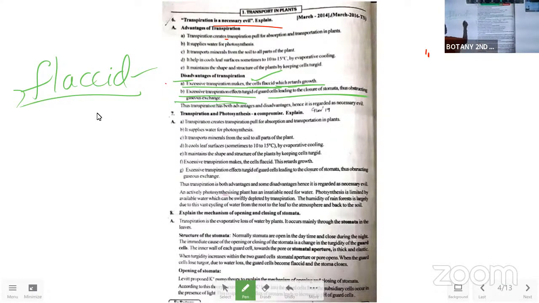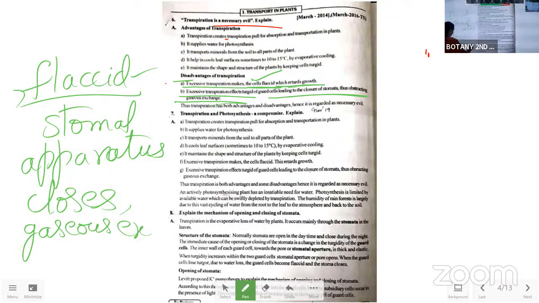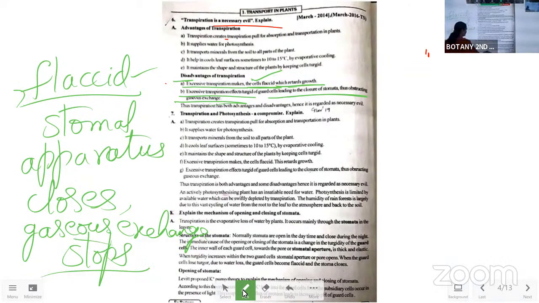What happens with the more amount of transpiration? Then the cells will become flaccid, and after that, the stomatal apparatus closes. So once the stomatal apparatus closes, what happens? The gaseous exchange stops. This is going to be stopped.